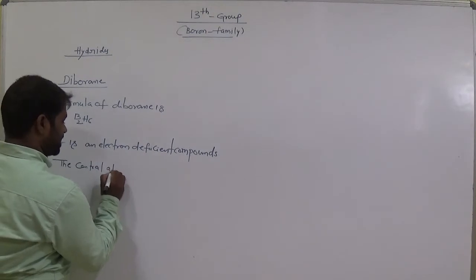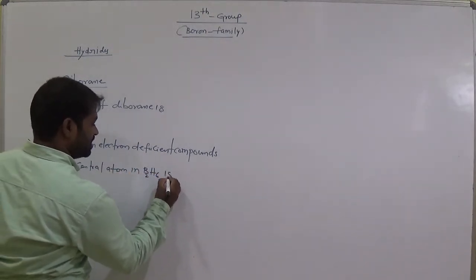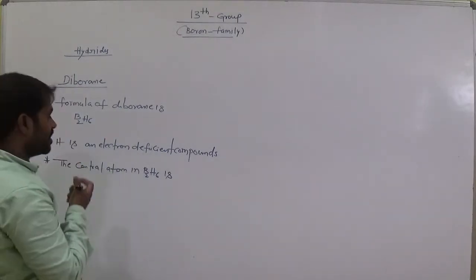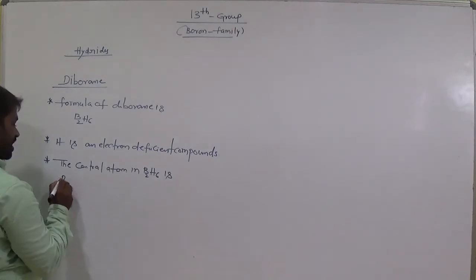We already completed these hydrides, and the structure of diborane also. The central atom in B2H6 is boron, am I right?